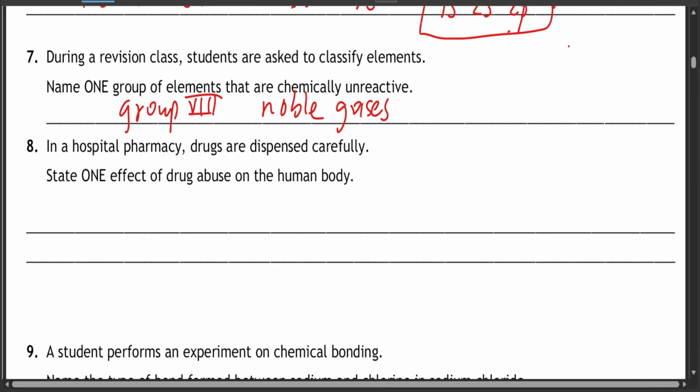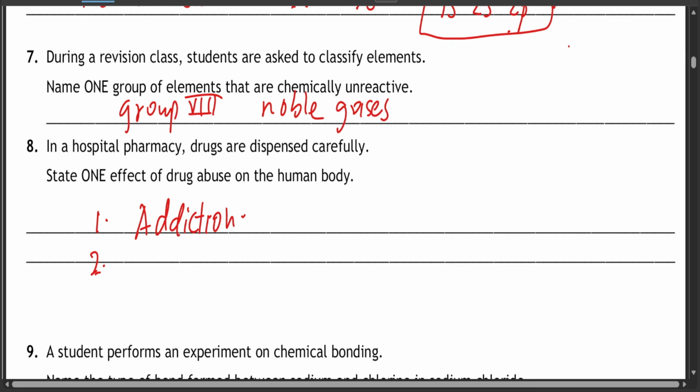Question 8. In a hospital pharmacy, drugs are dispensed carefully. State one effect of drug abuse on the human body. The first effect is addiction. You'll get addicted to that drug and you won't be able to leave it. The second one is health issues. Maybe you might have hallucinations and so on.